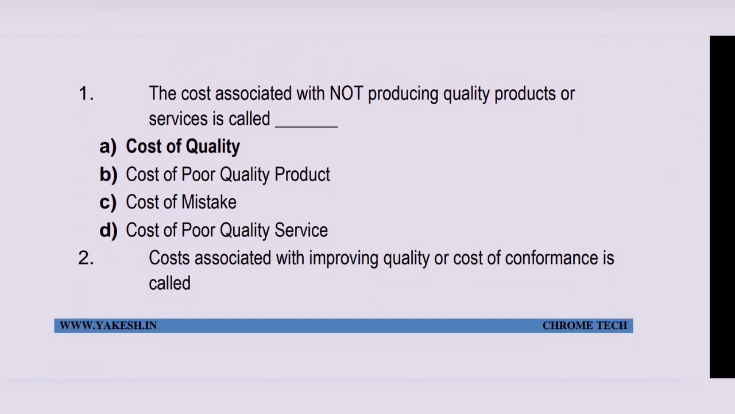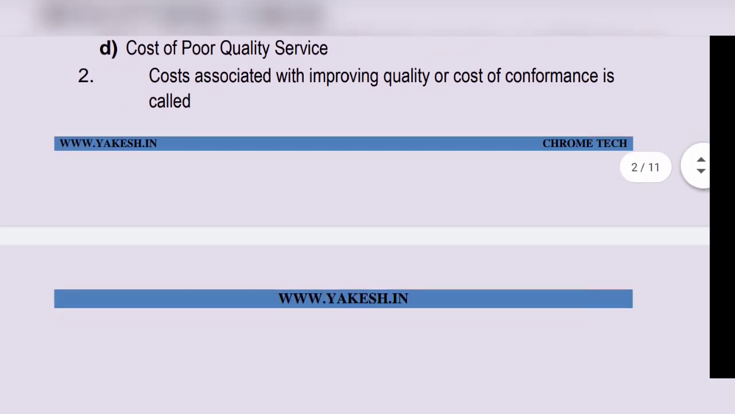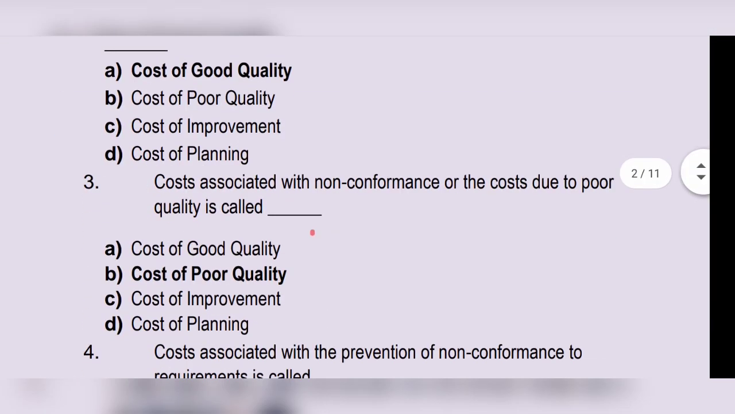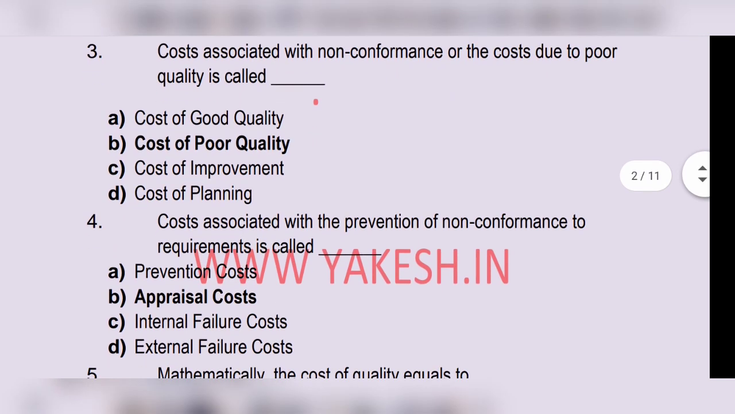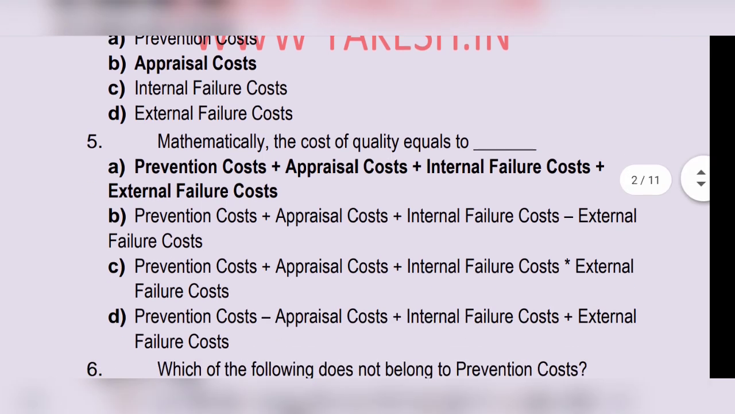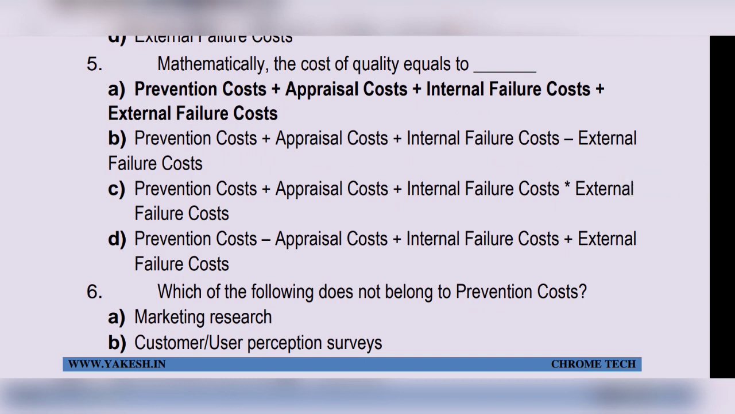MCQ. The cost associated with not producing quality product or service is called option A, cost of quality. Cost associated with improving quality or cost of conformance is called option A, cost of good quality. Cost associated with non-conformance or cost due to poor quality is called cost of poor quality, option B. Cost associated with the prevention of non-conformance to requirement is called appraisal cost, option B. Mathematically, the cost of quality equals prevention cost, appraisal cost, internal failure cost, external failure cost. Option A is the correct answer.